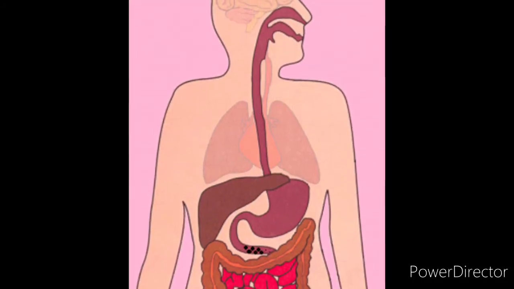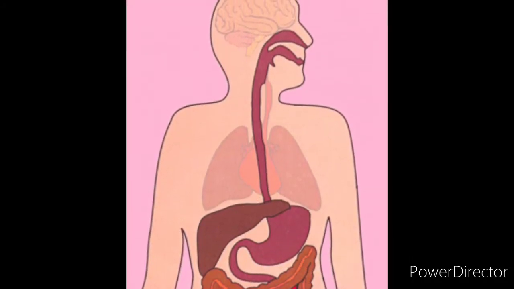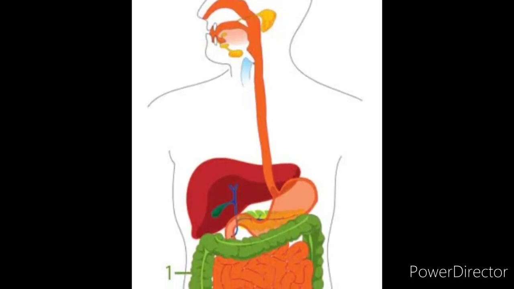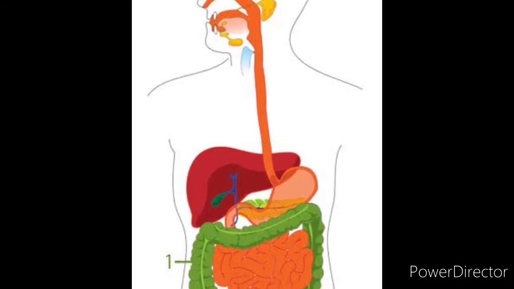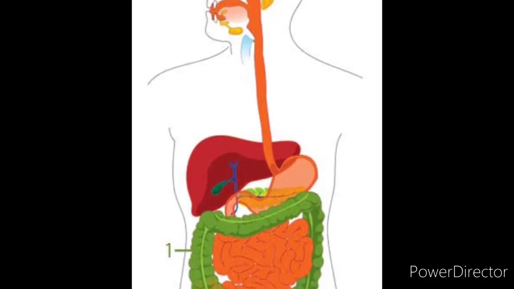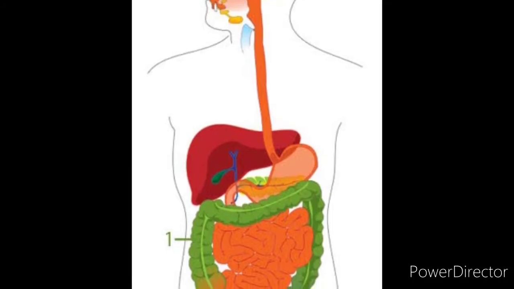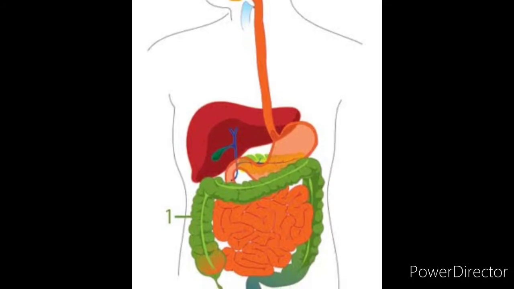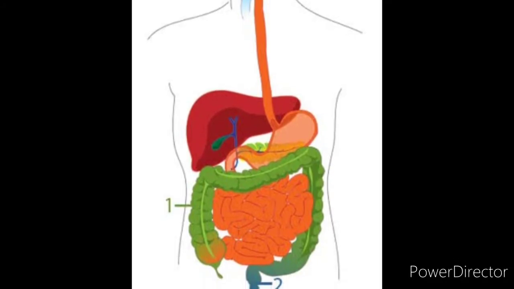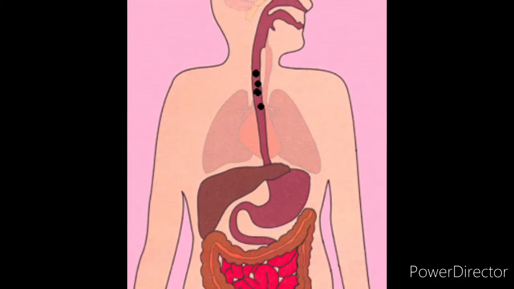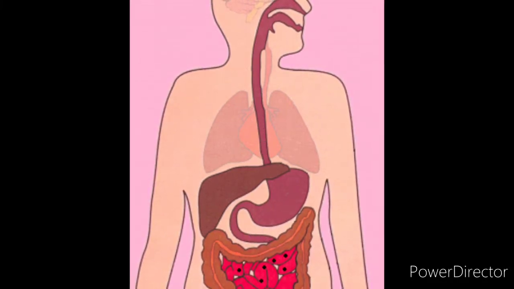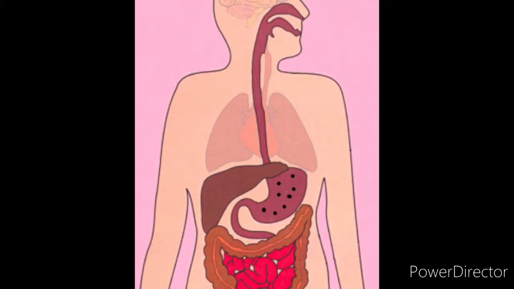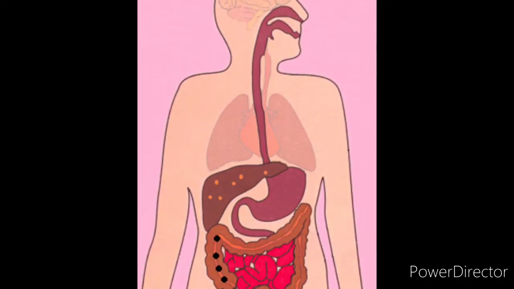This chyme enters a very small but effective portion, that is the duodenum. At this part, the liver secretes bile juice and the pancreas secretes pancreatic juice. These are digestive juices which don't contain any enzymes. These juices are added onto the duodenum part, and here the food is broken down: carbohydrates into glucose, proteins into peptides and fats into fatty acids.